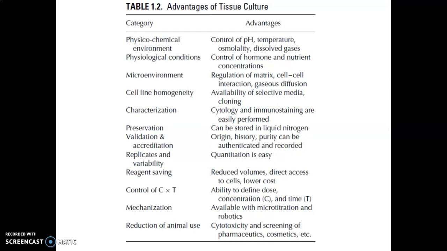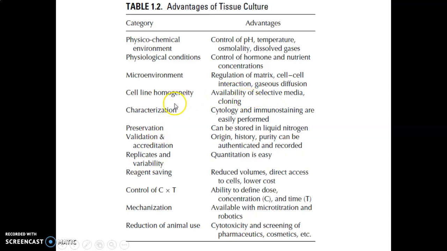These are the advantages of tissue culture: physico-chemical environment, physiological conditions, microenvironment, the regulation of matrix, cell-cell interaction and gaseous diffusion, then cell line homogeneity. Availability of selective media allowed the growth of homogeneous cells into the culture.